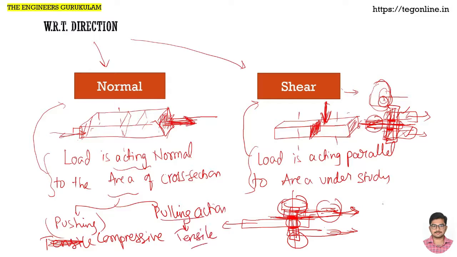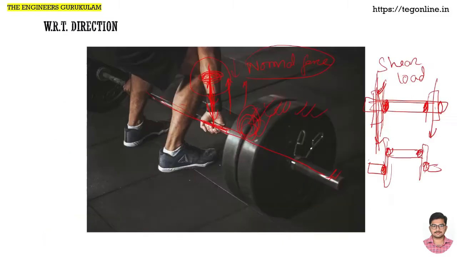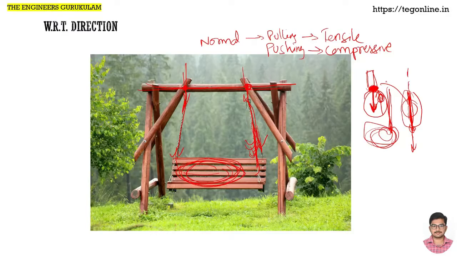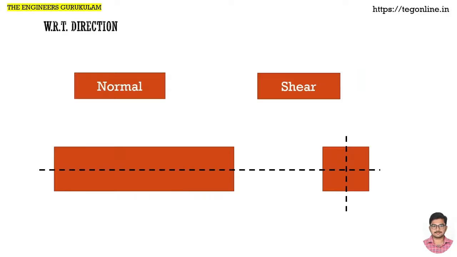We have to be very careful while dealing with whether it is tensile or compressive. Generally, we take tensile as positive load and compression as negative load. Now, with respect to direction, those are the classifications. To dig deeper, take a component like a rectangular beam. If it is a pulling action, it is a normal load. If it is a pushing action, it is a compressive load. If it is a shearing action, parallel to the cross section, it is a shear load. That is the basic thing we have studied.